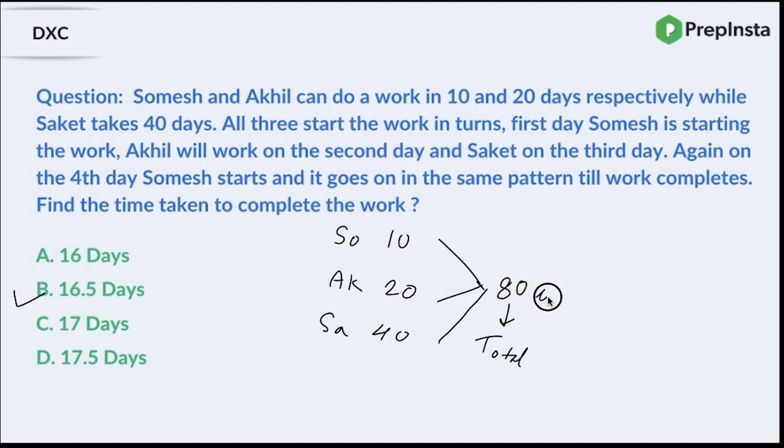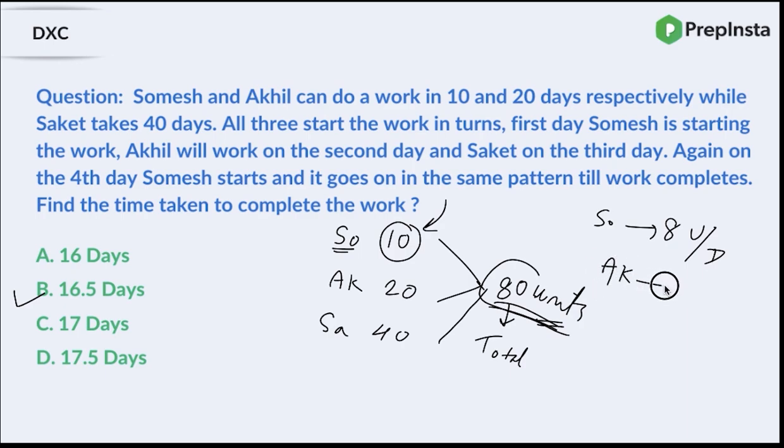Somesh can do the complete work in 10 days, and the total work is 80 units. The LCM is supposed to be 40, but I've taken 80 so that things become very clear to you. So what is Somesh's work per day? Somesh can complete 8 units per day.